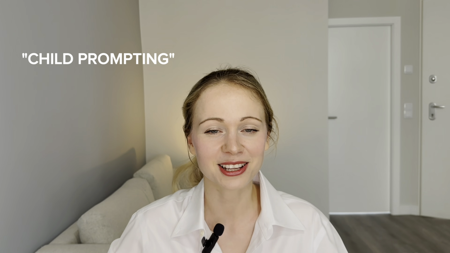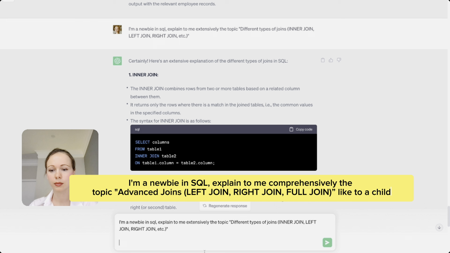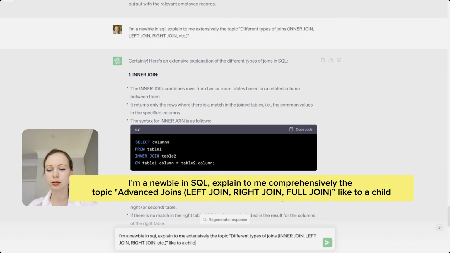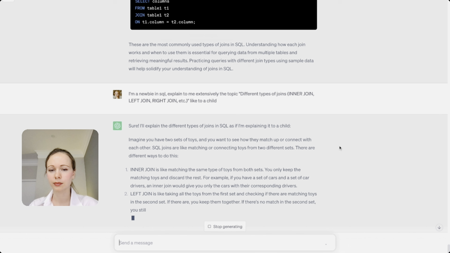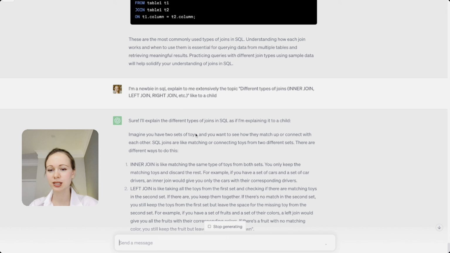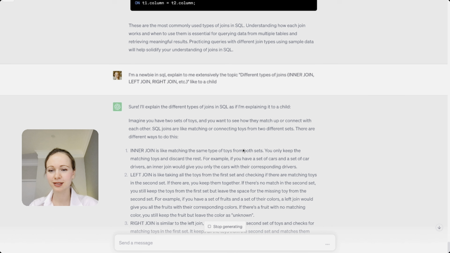However, in case you are stuck and don't understand what's going on, you can always use child prompting. Yeah, that famous explain to a child postfix to any of your questions. Let's rephrase the last one if you didn't get it correct. I'm a newbie in SQL. Explain to me comprehensively the topic advanced joins. Like to a child. That's interesting. It actually uses the example of toys for that. Nice.